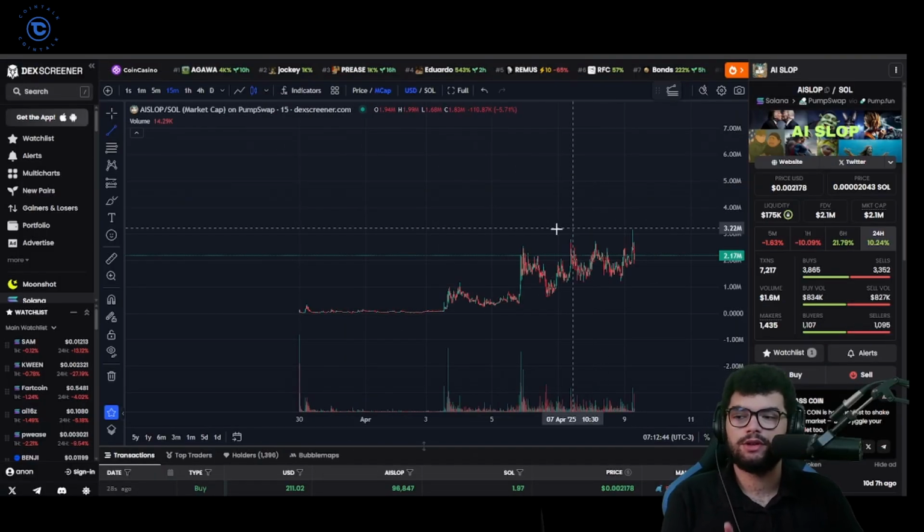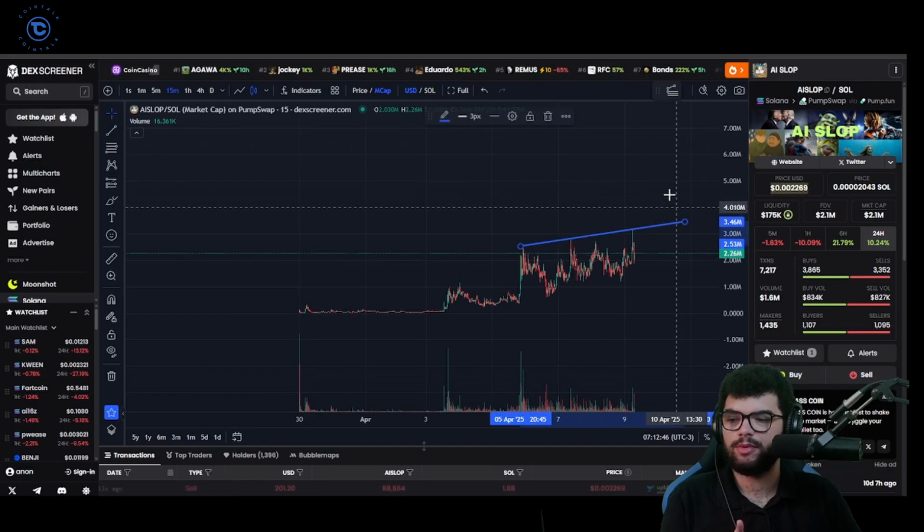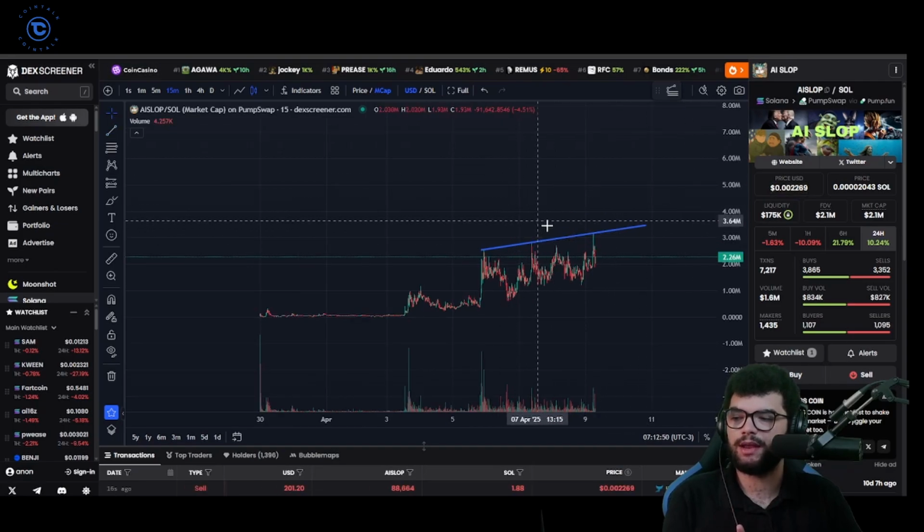Another meme I'm paying attention to, brand new, is this one called AI Slop. This is the major resistance line. It got hit 3 times.